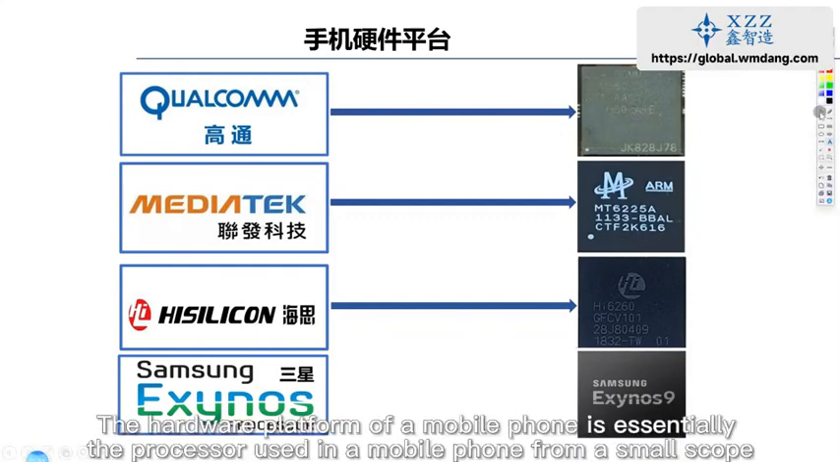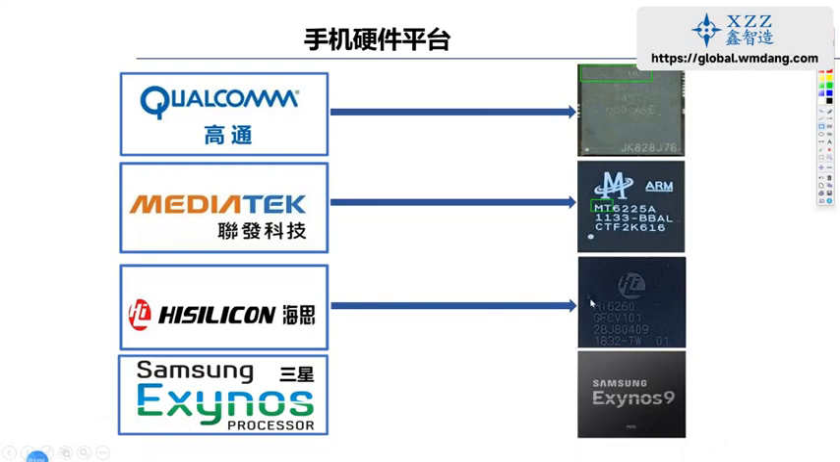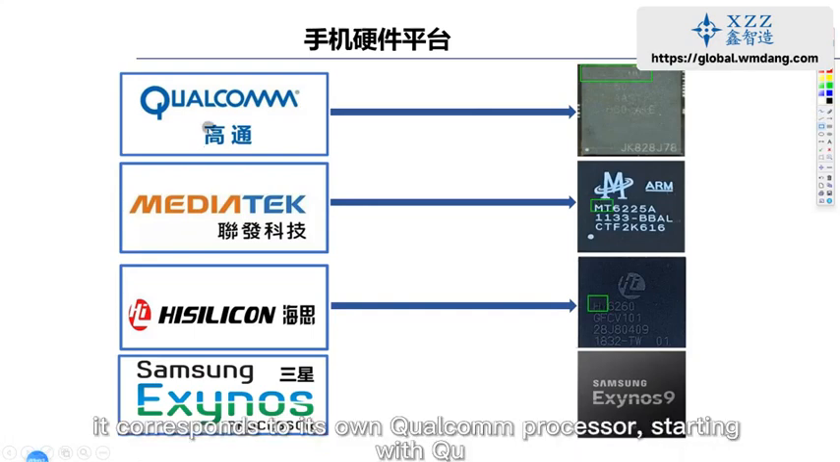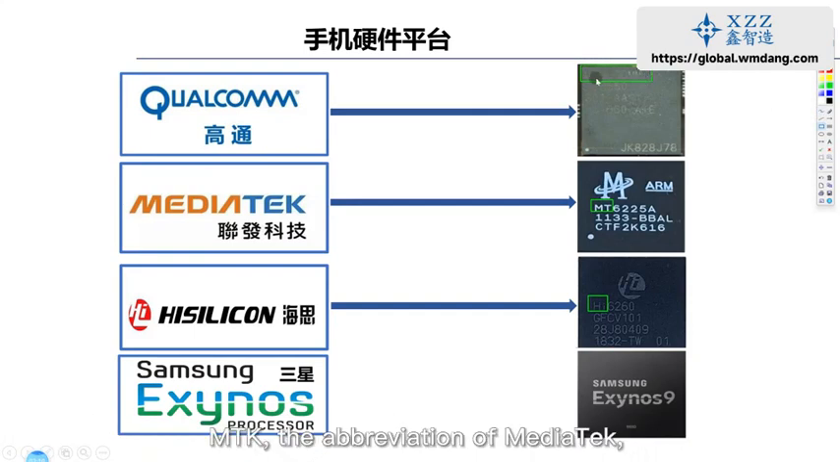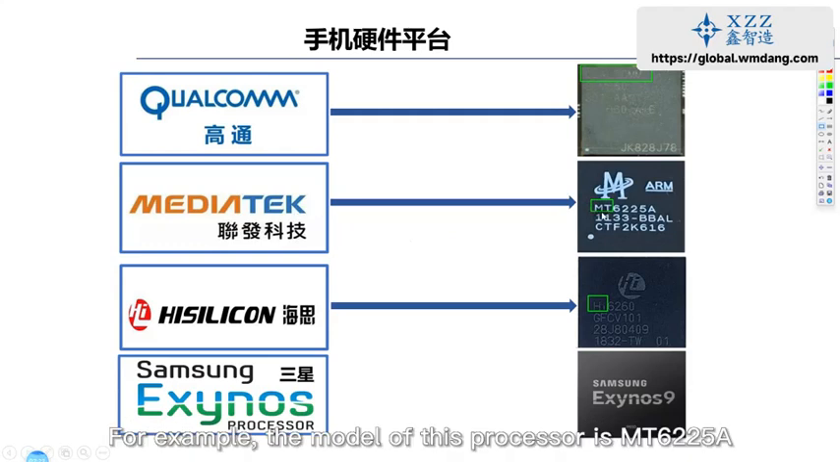The hardware platform of a mobile phone is essentially, in a narrow sense, the processor used in the mobile phone. Like the Qualcomm platform in the picture, it corresponds to its own Qualcomm processor, starting with QU. MTK is the abbreviation of MediaTek. The processor corresponding to MediaTek's platform starts with MT. For example, the model of this processor is MT6225A.